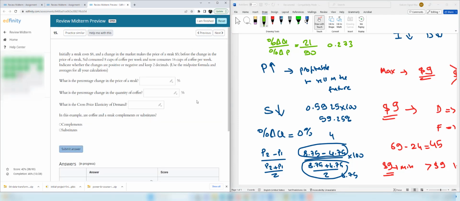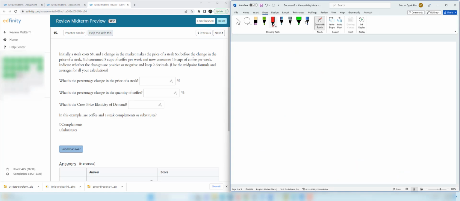Question 15. Initially, a steak costs $8 and a change in the market makes the price of steak 5. Before the change in the price of steak, Sid consumed 8 cups of coffee per week and now consumes 16 cups of coffee per week. So $8, Sid consumed 8 cups and now the price is $5 and Sid consumed 16 cups. Indicate whether the changes are positive or negative and keep 2 decimal.